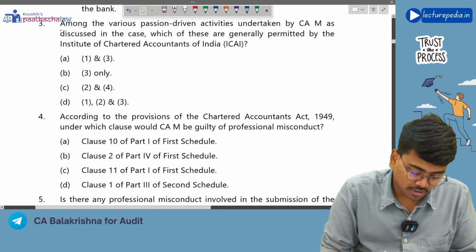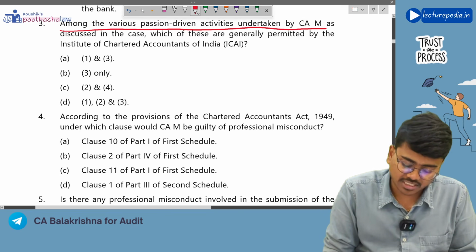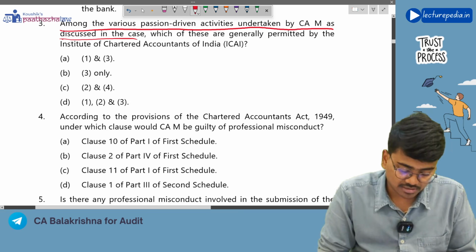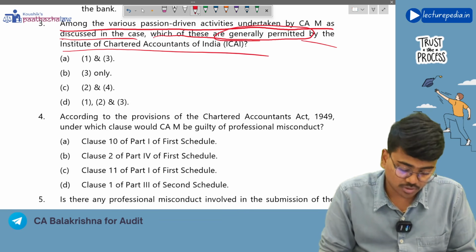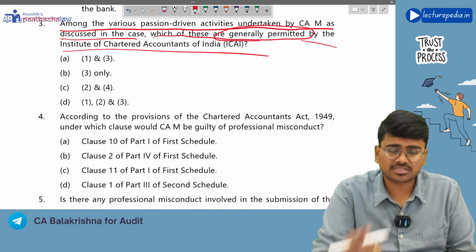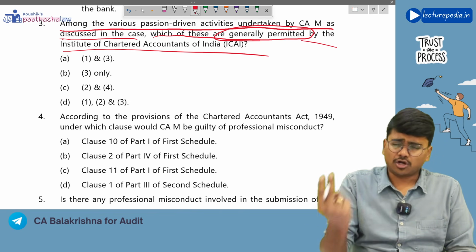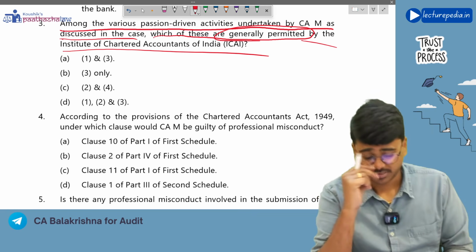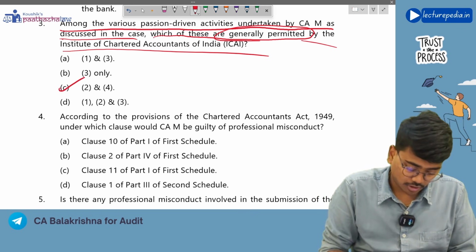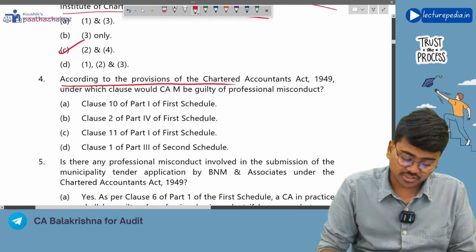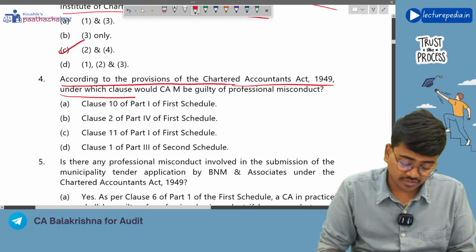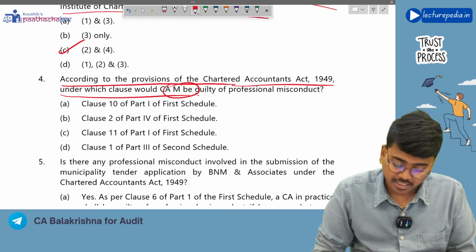Next, among various passion-driven activities undertaken by CAM, as discussed in the case, which of these are generally permitted by the Institute of Chartered Accountants of India? That agriculture one is generally permitted, and honorary members. So 2 and 4 are generally permitted. Option C.